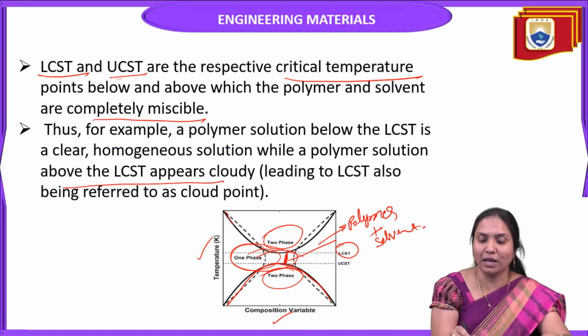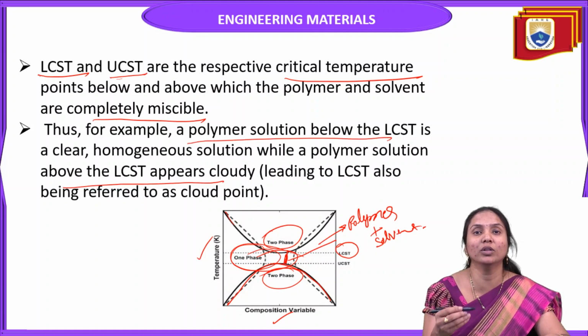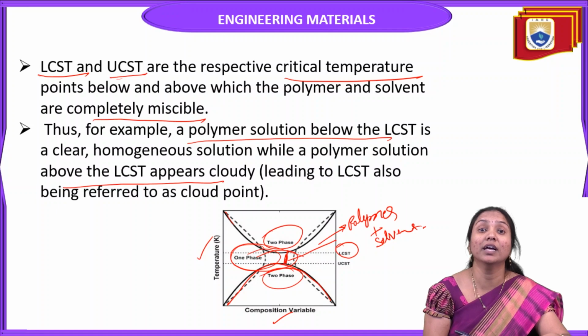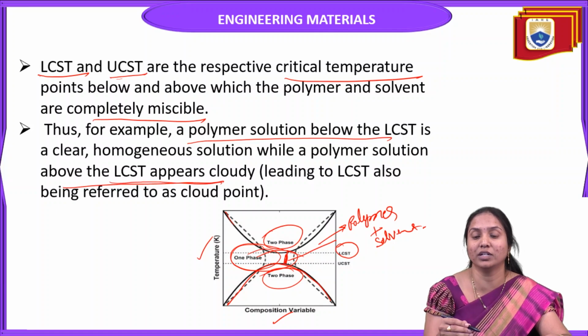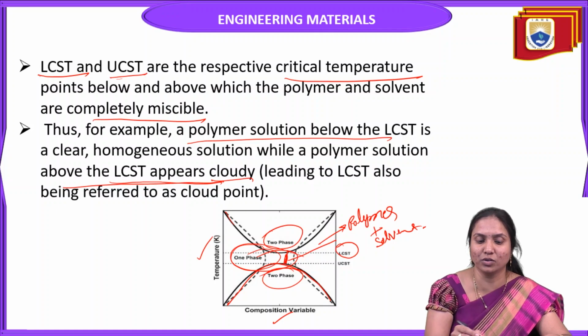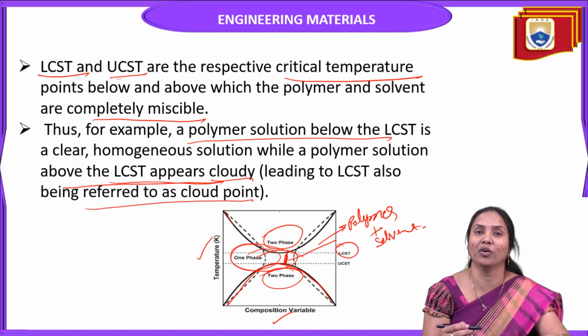So, for example, a polymer solution below the lower critical solution temperature is a clear homogeneous solution, while a polymer solution above the lower critical solution temperature appears cloudy, leading to LCST also being referred to as the cloud point.